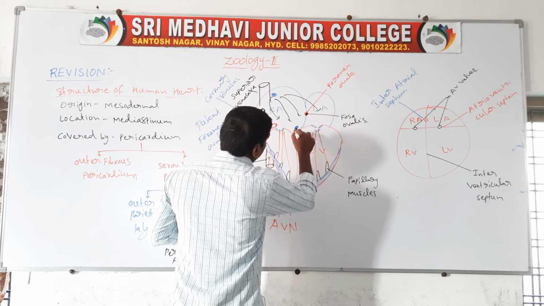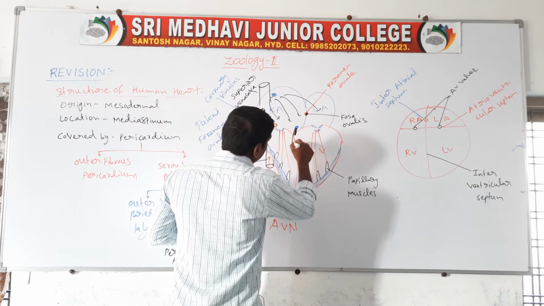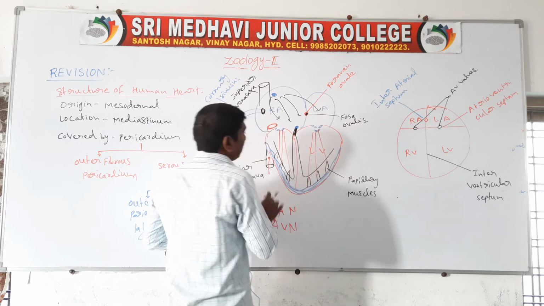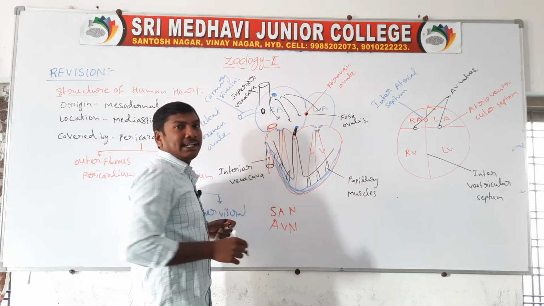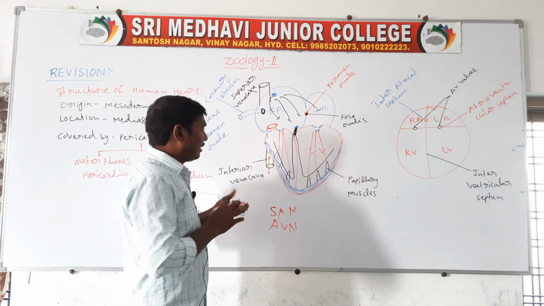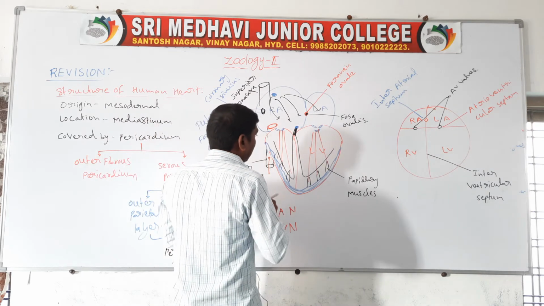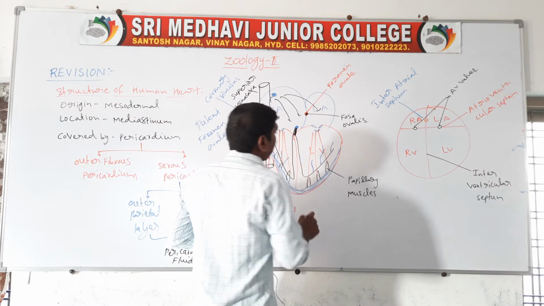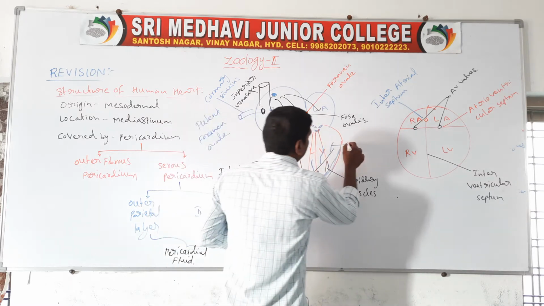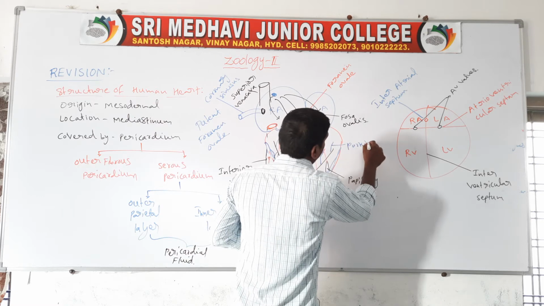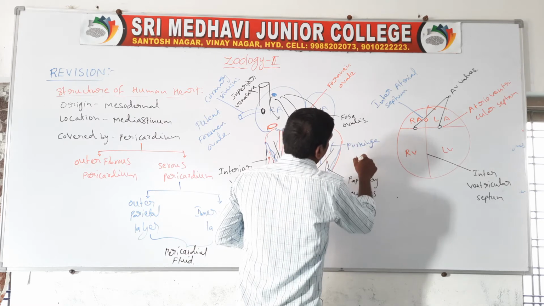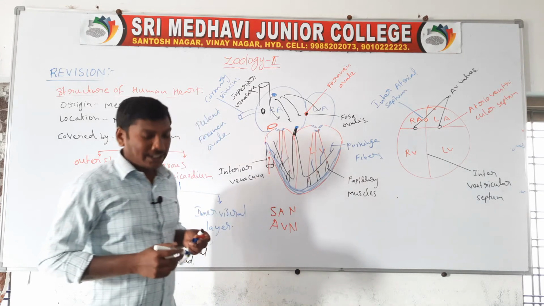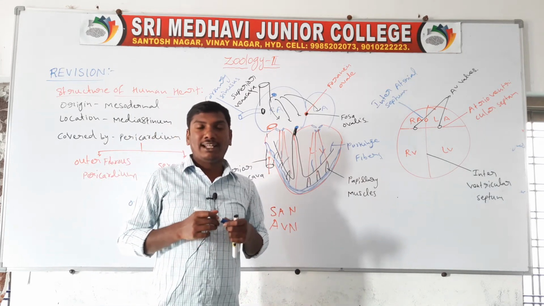The AVN is continued to the AV bundle. Next one, the AV bundle is divided into bundle branches. The left side is called the left bundle branch, and the right side is called the right bundle branch. Next one, Purkinje fibers. So these are the nodal tissue: the sinoatrial node and the atrioventricular node.